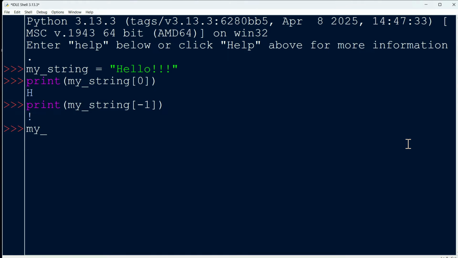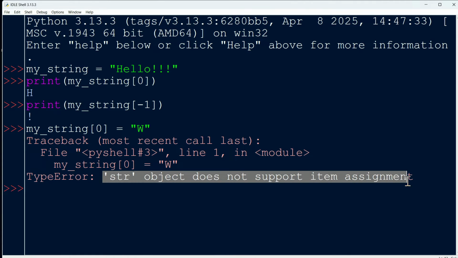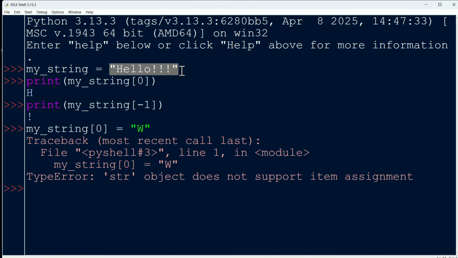Now, there's something else about strings I need you to realize, and that is that they are immutable. Look at this. If I go my_string, say 0 for an index, and say this is going to equal W, it's going to say, nice try. The string object does not support item assignment. The my_string that we constructed early on here in our testing is an immutable structure.